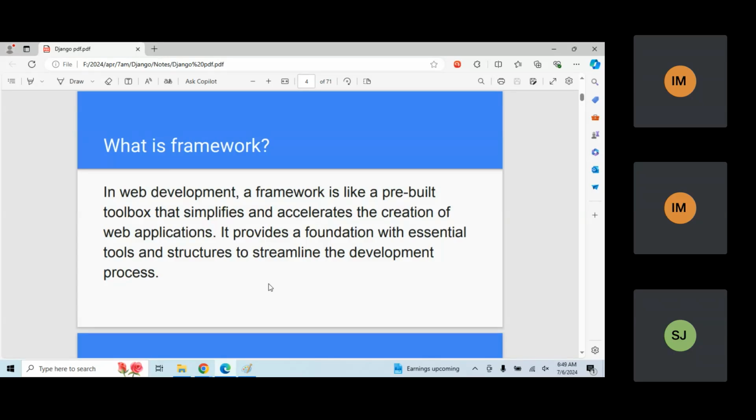Similarly, assume I want to perform different types of tasks, like menu alignments, sliding images, creating a card, or creating a round image circle. There are different types of tasks in Bootstrap, and ready-made commands related to CSS and JavaScript are already available that I can use easily. So what is a framework? A framework gives you some ready-made things.